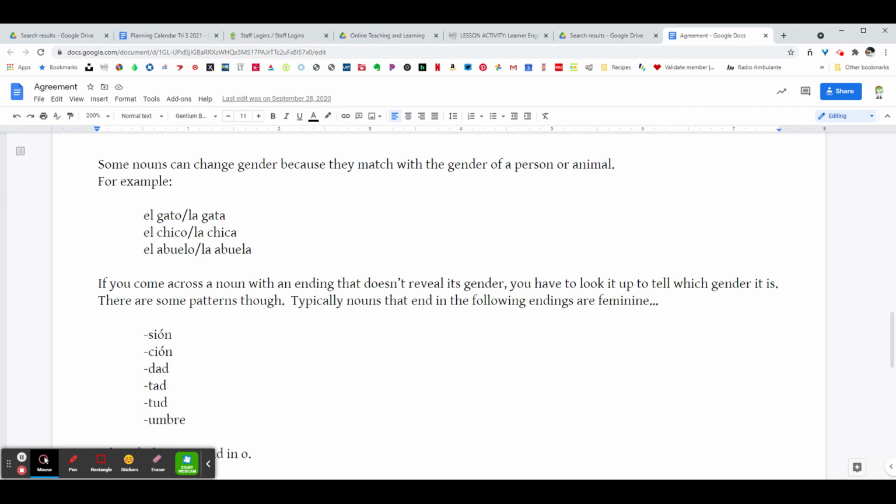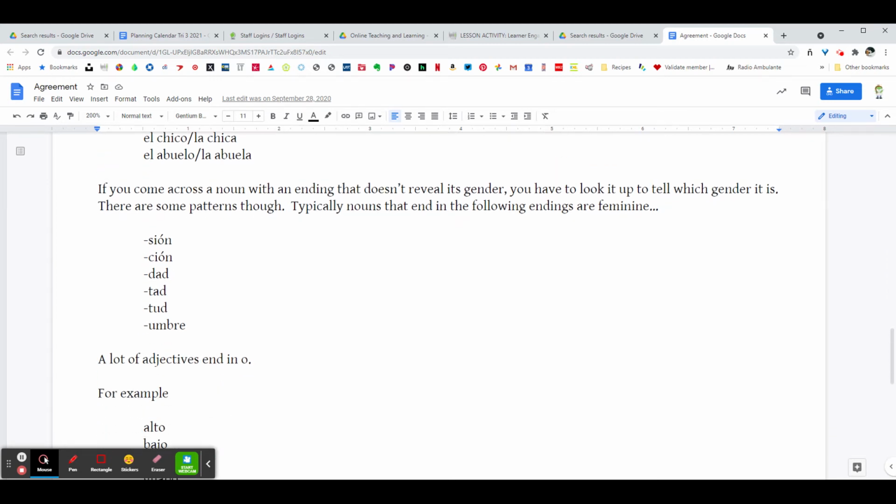The actual noun changes, but then also the article changes with it. There are some endings, some suffixes to nouns, that if you know the suffix, you know the gender. Nouns with these endings are all feminine, like sión, dad, tad, tud, and the like.